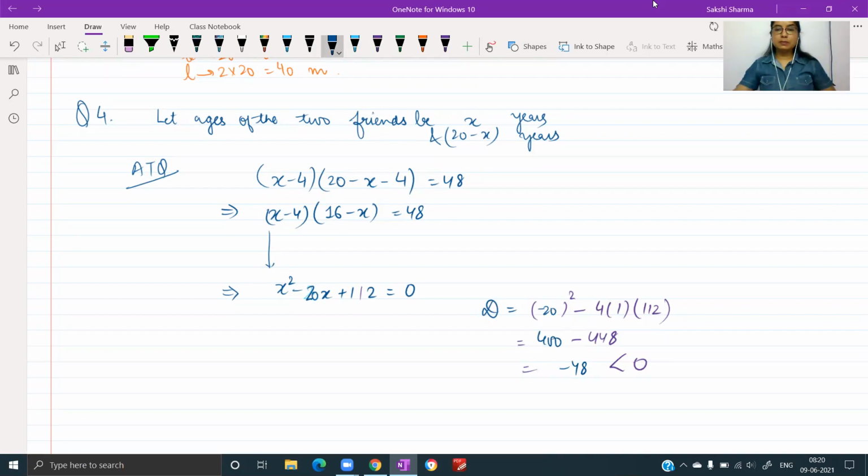Okay, still the answer is minus 48, which is less than 0. So there will be no real roots for this particular problem. And hence the situation described is not possible.